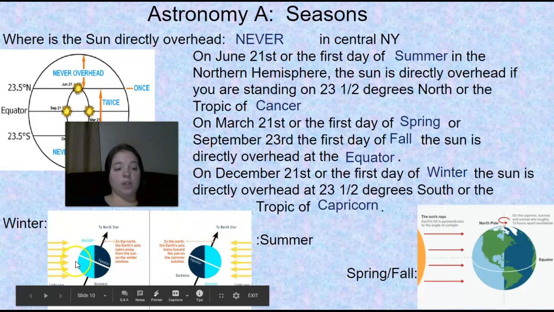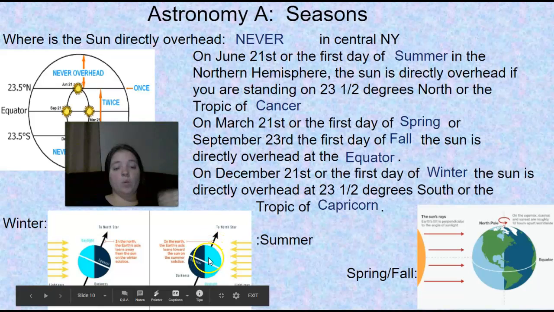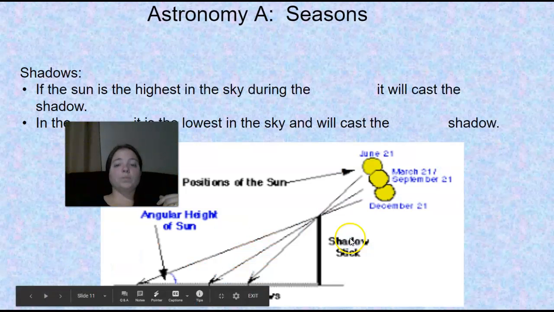You can tell because the southern half is more covered by the sun than the northern half. Now in summer, we're tilted towards the sun, and more of the northern hemisphere is facing the sun's rays. Spring and fall, it's just an even cut right across. No side of the hemisphere gets more sun than the other.